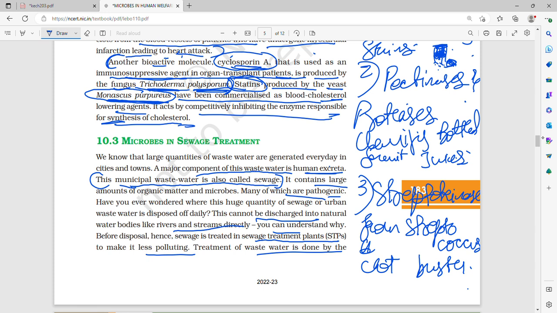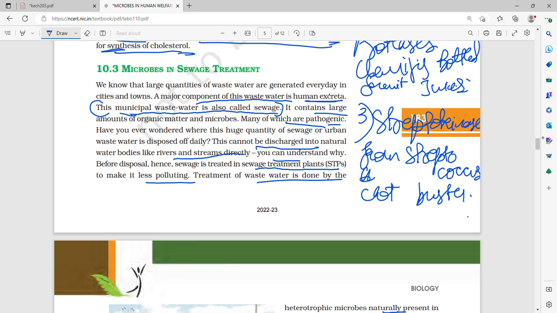Then statins are produced by another yeast called Monascus purpureus. Monascus purpureus produces statins, which have been commercialized to lower blood cholesterol. It acts as a blood cholesterol lowering agent because it competitively inhibits the enzyme which leads to the synthesis of cholesterol. So we saw microbes as organic acids, as enzymes, and as bioactive molecules.